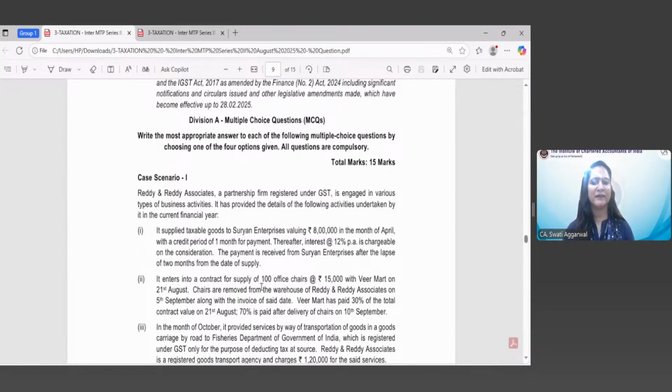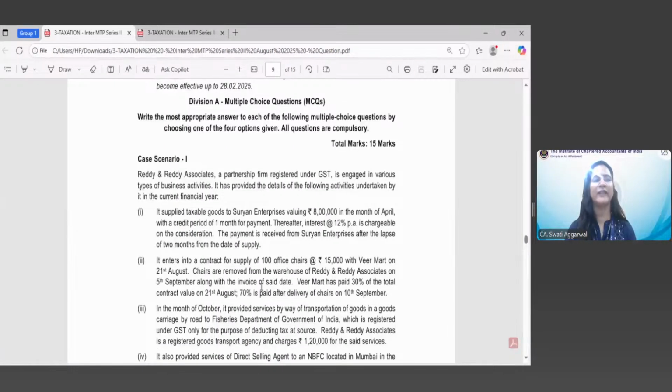It enters into a contract for supply of 100 of its shares at the rate of 15,000 with Veermart on 21st of August. Shares are removed from the warehouse of Ready and Ready Associates on 5th of September along with the invoice of said date.